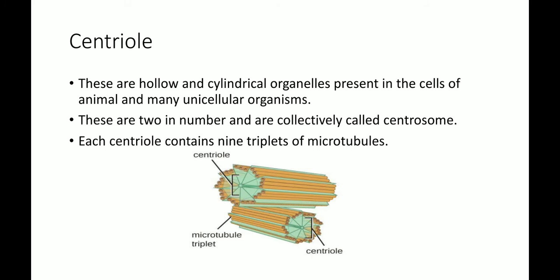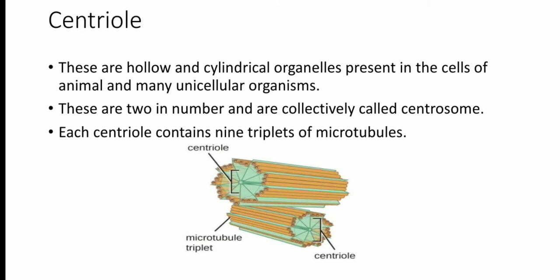Now what is a centrosome? A centrosome is made up of centrioles and protein. Look towards the diagram that's showing the centrioles. Each centriole contains 9 triplets of microtubules.